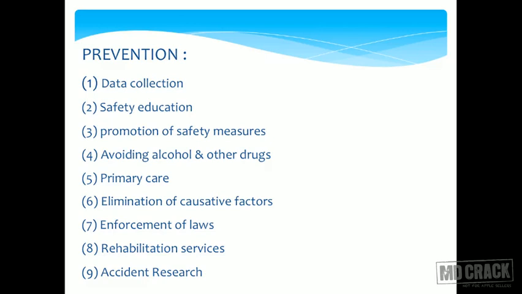Elimination of causative factors. Say for example, you are working in a sawmill. So an enclosure would be a very rational method of preventing ocular injuries, enclosing the working area so that you do not get trauma. Enforcement of laws. Again, we are very bad at this. We have laws for anything and everything, but enforcement is definitely a problem.